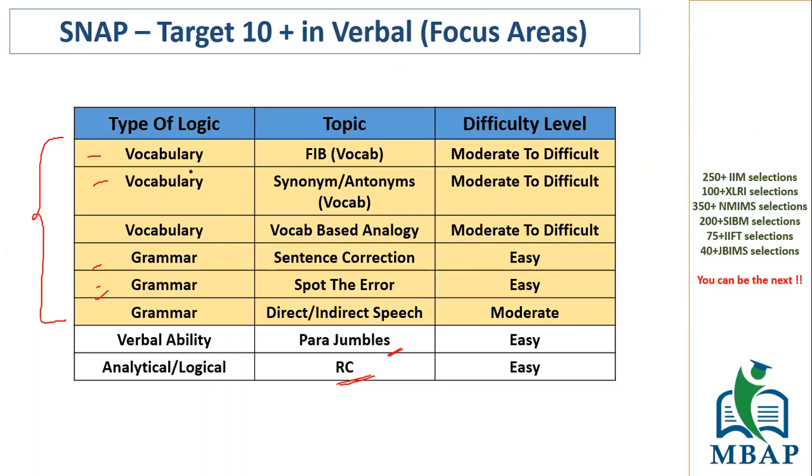So if you have prepared well on vocabulary, the kind of words that come, we see that they come from those Norman Lewis books, which is Word Power Made Easy kind of books. If you have done that kind of vocabulary preparation very well, you might not face a lot of difficulty here. Similarly, grammar rules are very important. To all my MBAP students, I will repeat again,